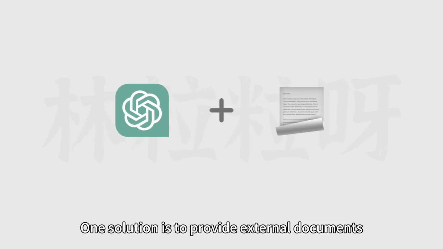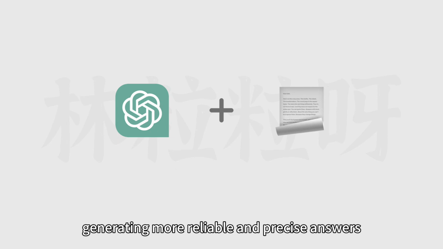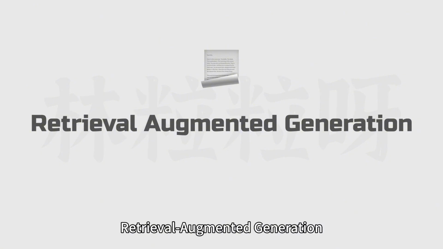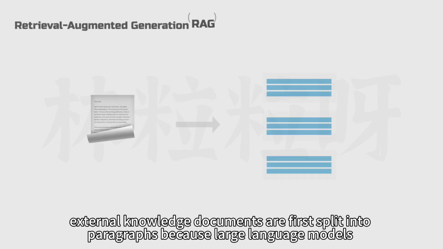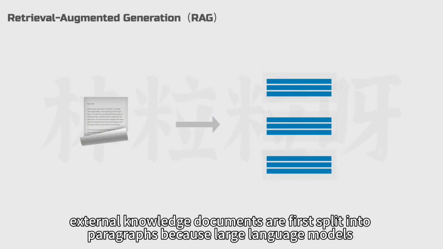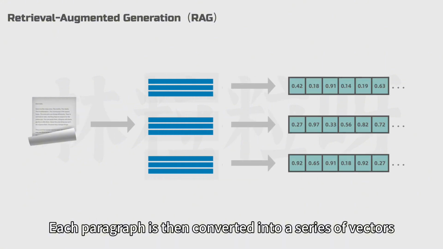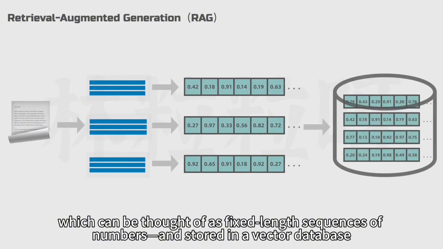One solution is to provide external documents, allowing the model to access an external knowledge base to obtain real-time and accurate data, generating more reliable and precise answers. This architecture is called retrieval-augmented generation, or RAG for short. Specifically, external knowledge documents are first split into paragraphs because large language models have a limited capacity for text input at one time. Each paragraph is then converted into a vector, which can be thought of as a fixed-length sequence of numbers, and stored in a vector database.